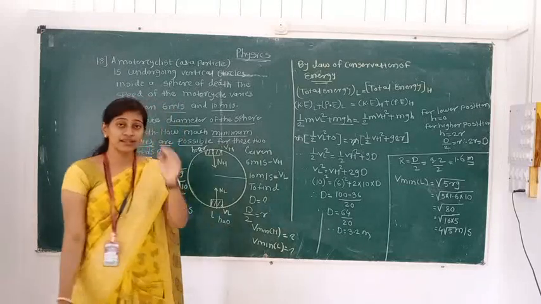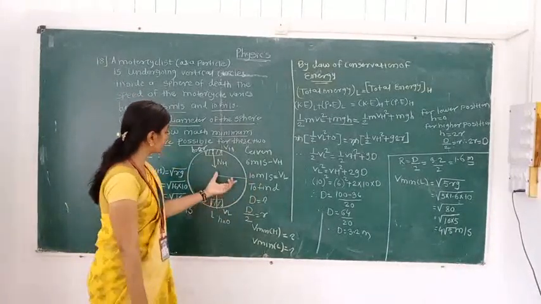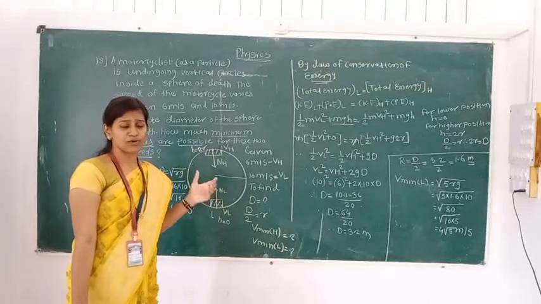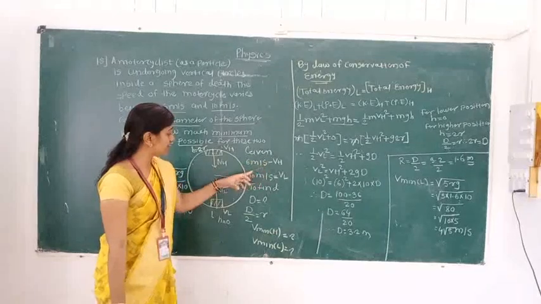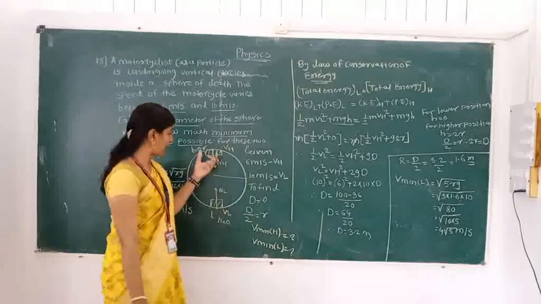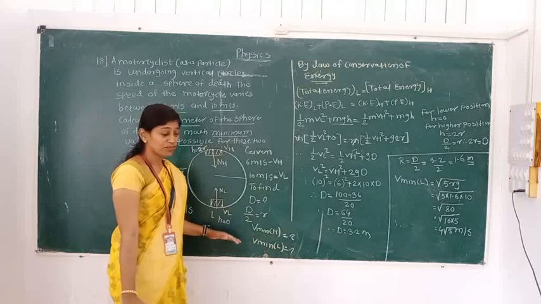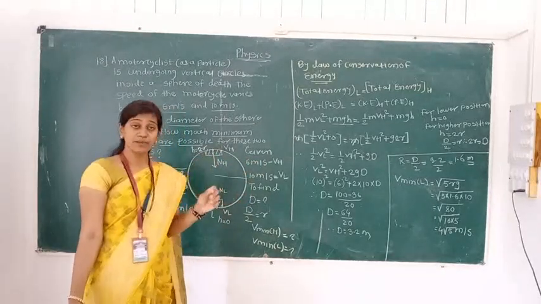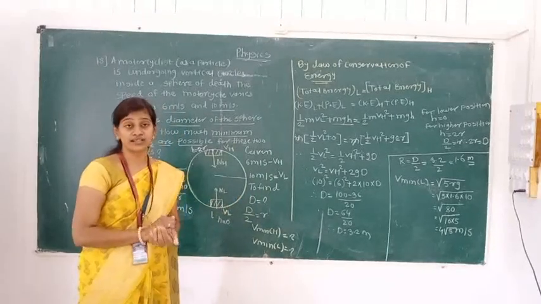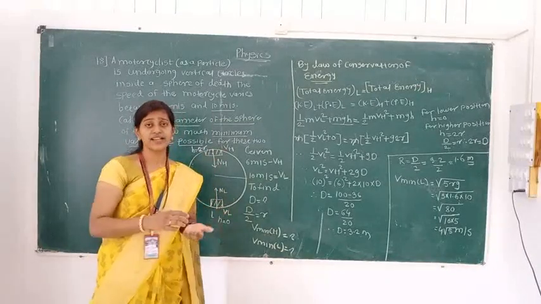Very simple example is there. In that example, again I am going to revise, a stuntman is going to perform the stunt in the sphere of death. The speed of that motorcycle varies between 6 meter per second and 10 meter per second. But we know at the lowest position the speed is maximum, at the highest position the speed is minimum. So 10 meter per second is the speed at the lowest point, and 6 meter per second is the speed at the highest point. Here we have to find out the diameter of that sphere of death.